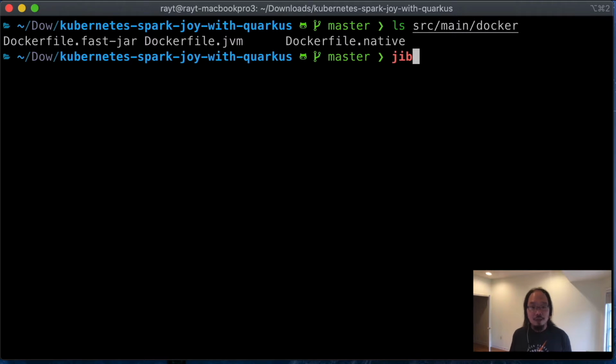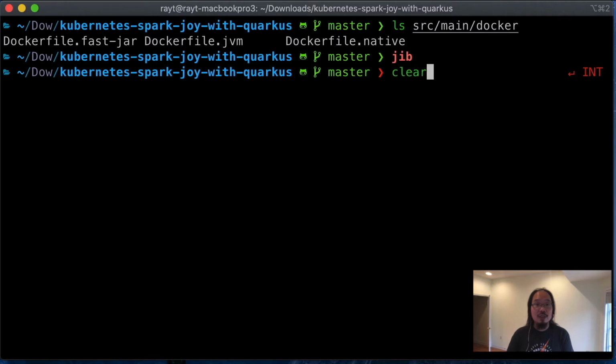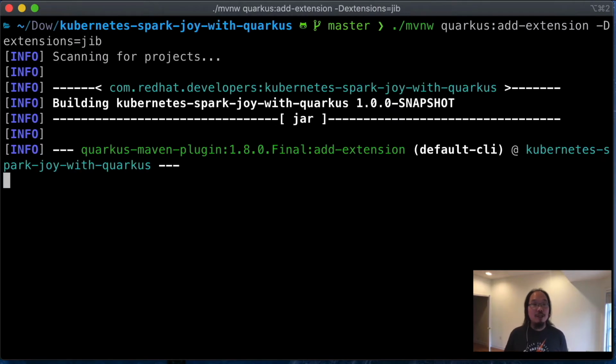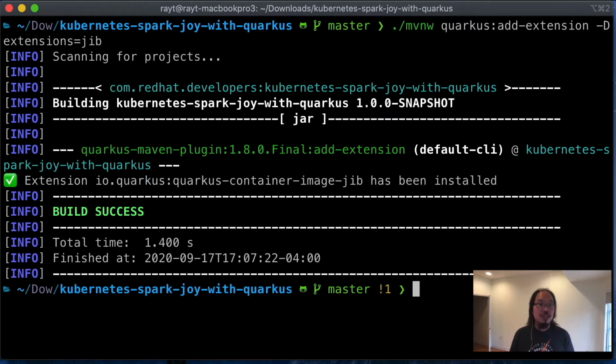without you having to write any Dockerfile. And the good news is Quarkus actually has this built in as one of the extensions you can add as one of the mechanisms to build a Docker image. So the way that we can do this is by adding an extension. What I'm going to do is just use the Maven command line, and I'm going to use the Quarkus plugin to add an extension. And the extension name is just called jib. Okay? And what this will do is configure my Quarkus application to be able to build a container image with Jib.